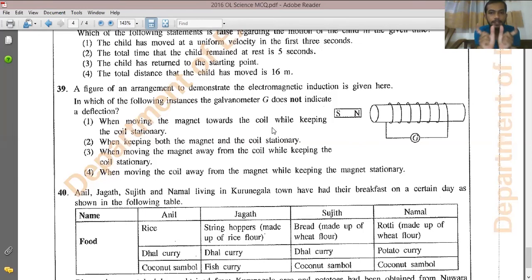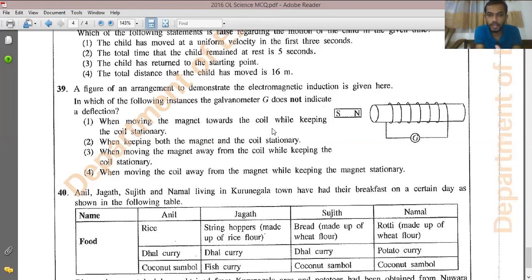If there isn't any relative movement between those two, there will not be any current flowing through the galvanometer. That means there will not be any current induced in the circuit. So select the answer which does not have a relative movement.